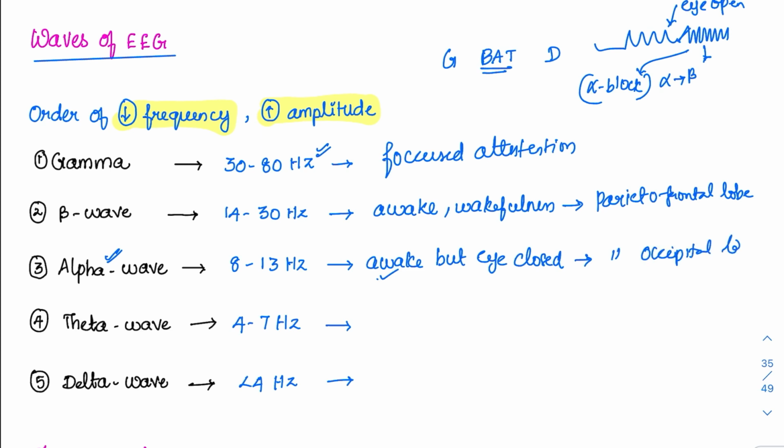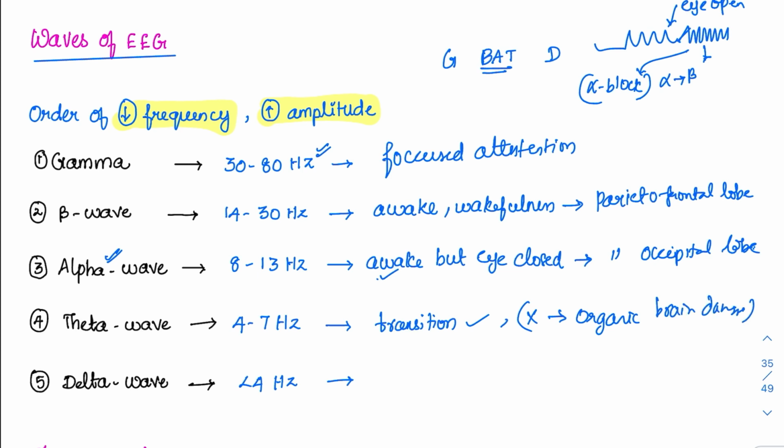Parieto-occipital lobe. Then finally coming to the next wave, that is theta wave. Theta wave is usually seen in the transition from wakefulness to sleep, but otherwise it should not be seen. So this is the transition. If it is seen in the transition, it is acceptable. But if it is seen in an otherwise normal person, a person who is awake, then it means that there is an organic brain damage. There is some brain damage.